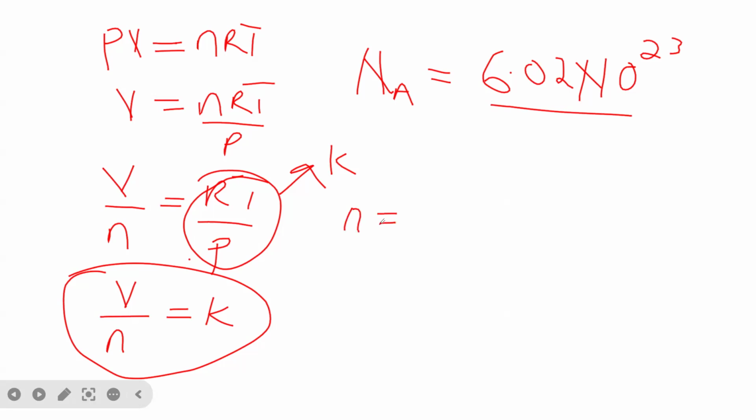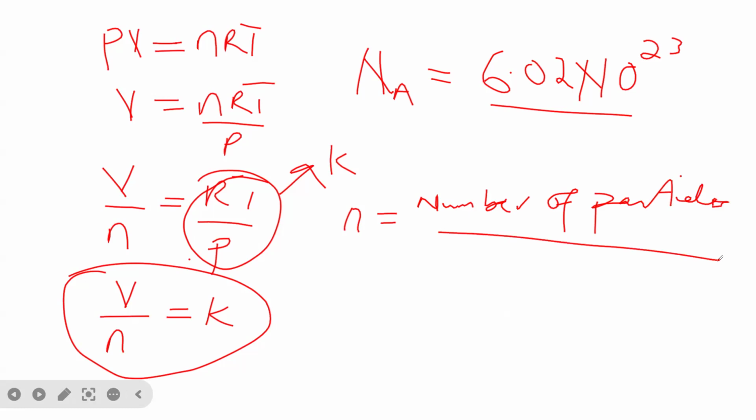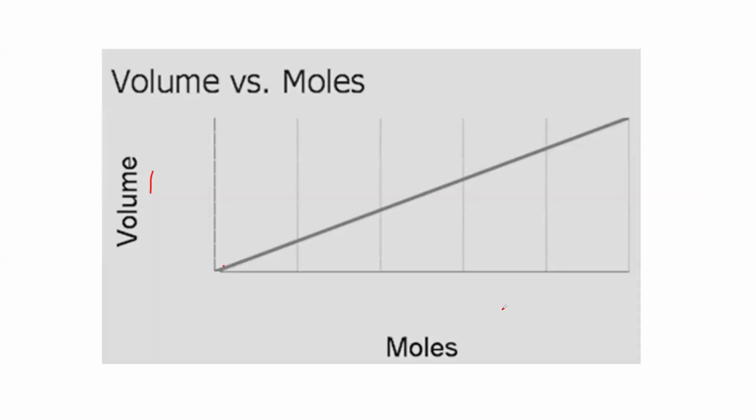Mole is N, so N is equal to the number of particles divided by Avogadro's number, which is 6.02 times 10 raised to the power of 22. So you can use this to calculate the number of particles that are present in a particular number of molecules. So, of course, this is the graph that I just explained.